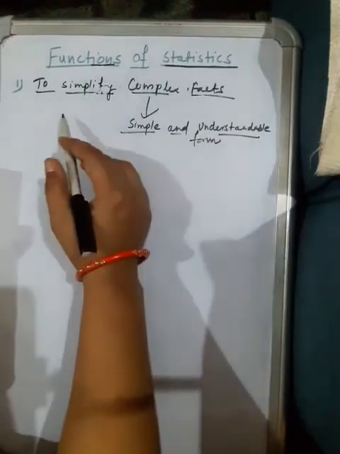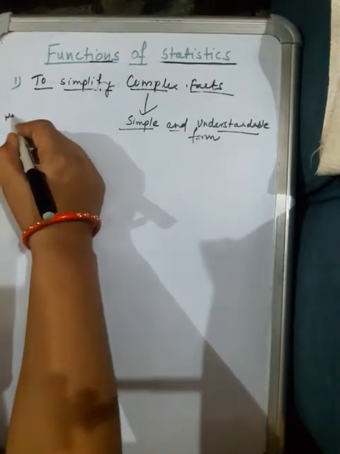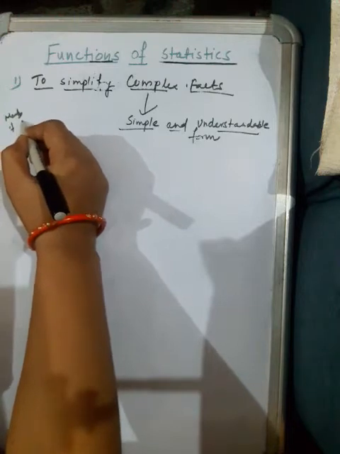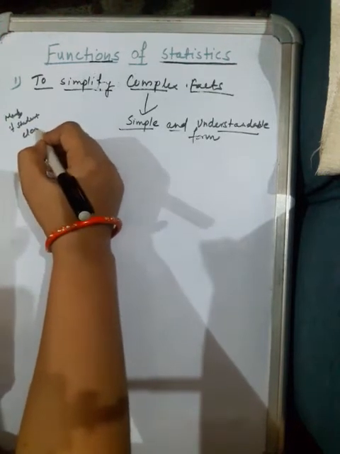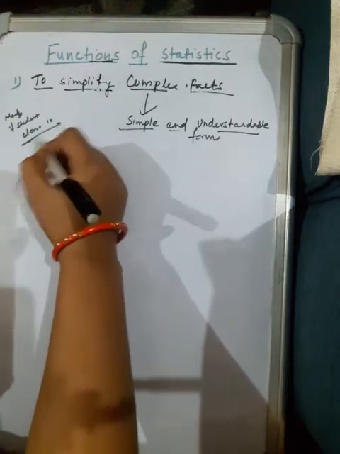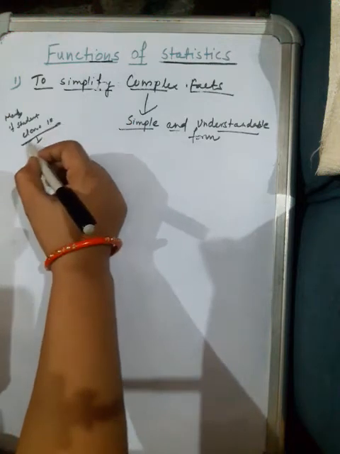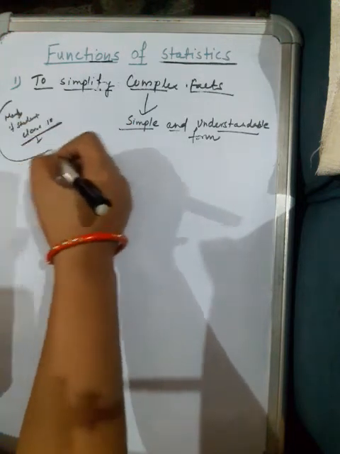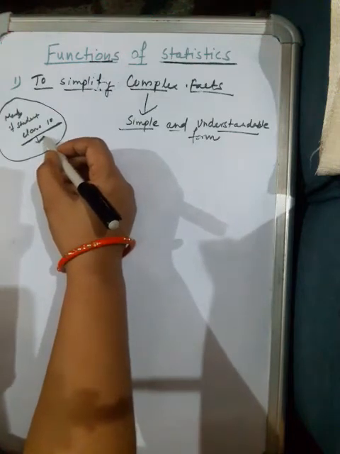Suppose, for example, I have data of marks of students of class 10, and I have to show their result in my advertisement. What would I do?